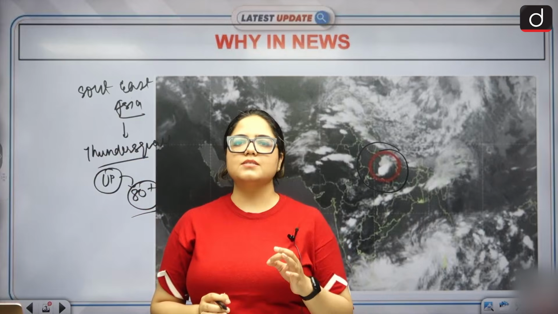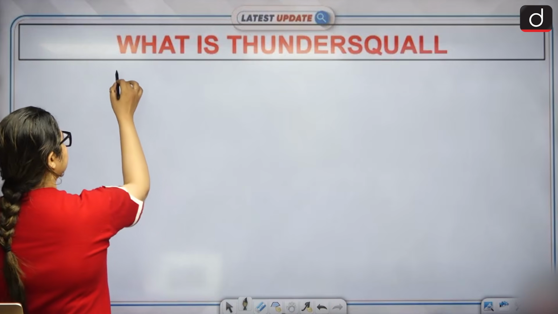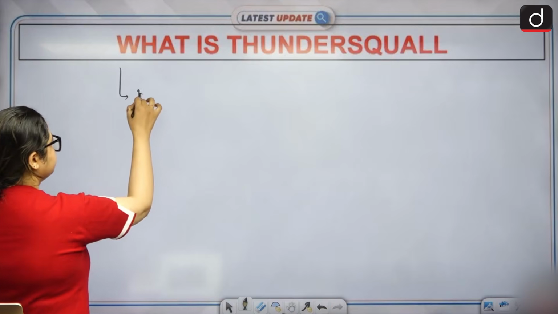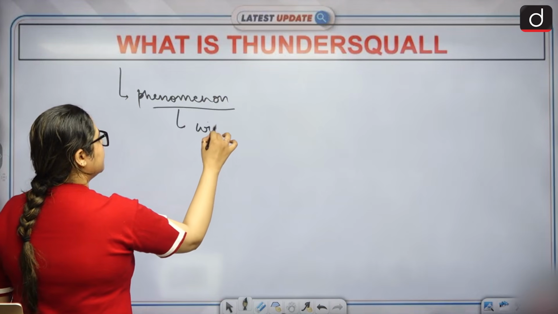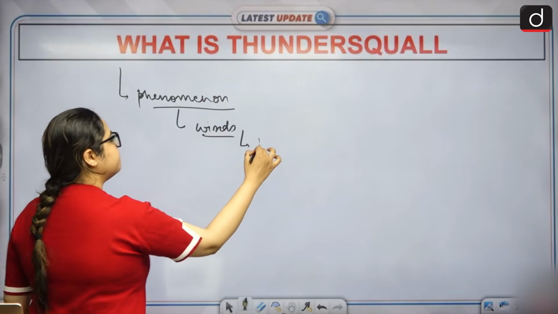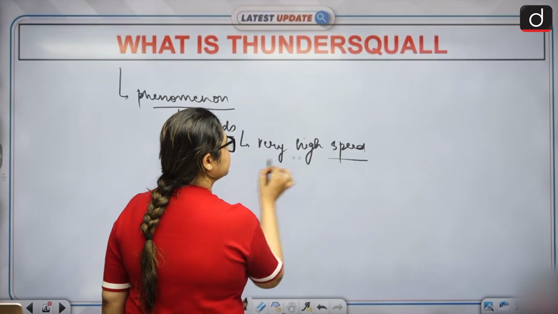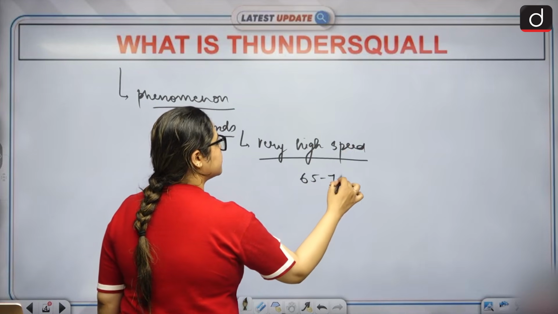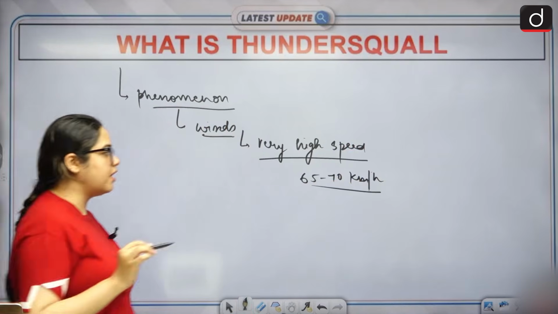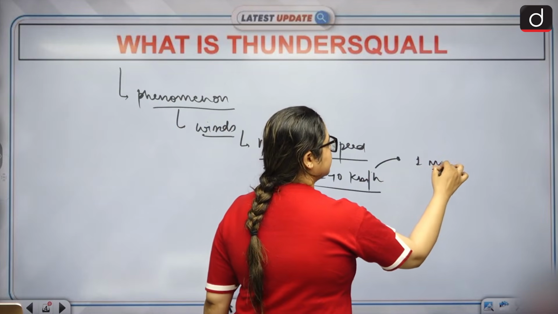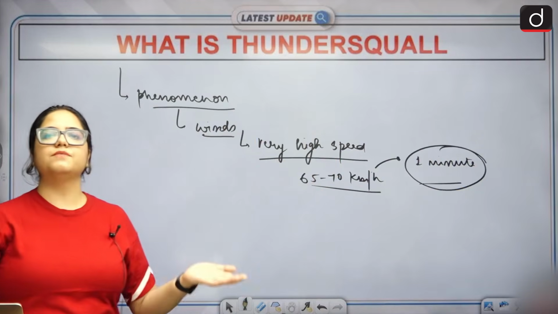All right. Let's understand first of all what this thundersquall is. The term thundersquall is basically given to a kind of phenomena where winds start blowing at a very high speed suddenly. Okay, this sudden rise in the speed can go to approx 65 to 70 kilometers per hour, and that too within a minute. And continuously, if it blows for 1 minute, it will lead to massive destruction.